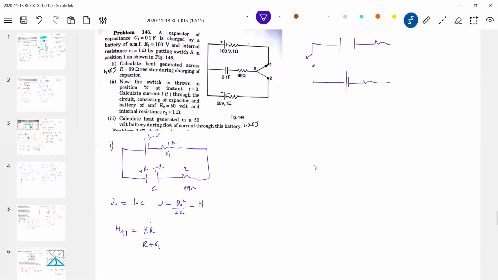The question is like this. Internal resistance, keep the symbol here. So what was the drop here? Q0 by C, definitely this is 100 volt. Just indicate it like this. Now you're going to switch. So what will happen to the capacitor? Will it charge or discharge? It is going to discharge here.